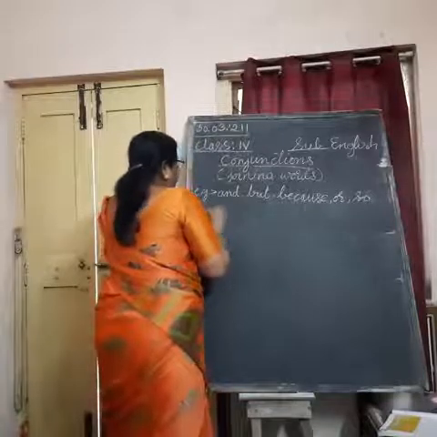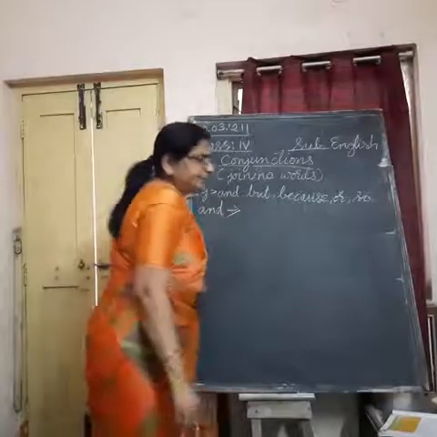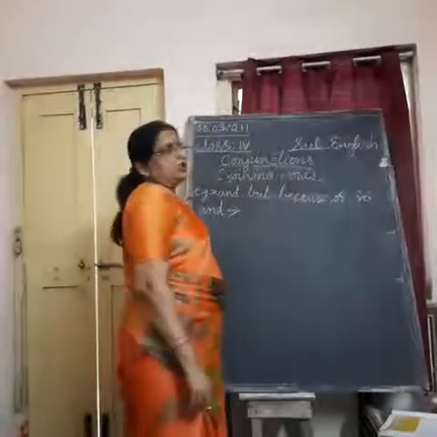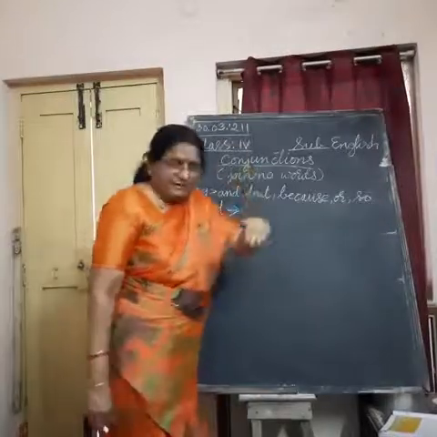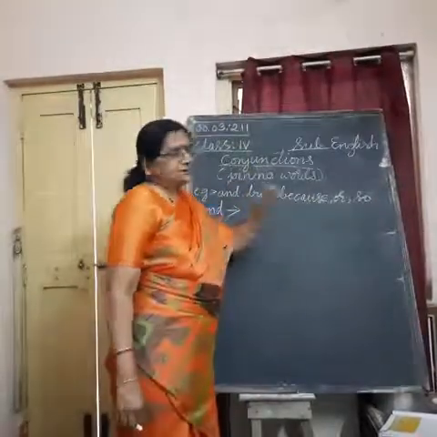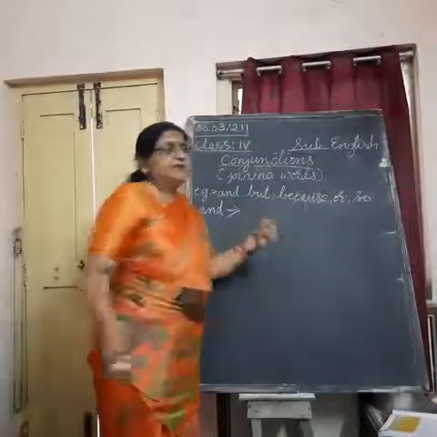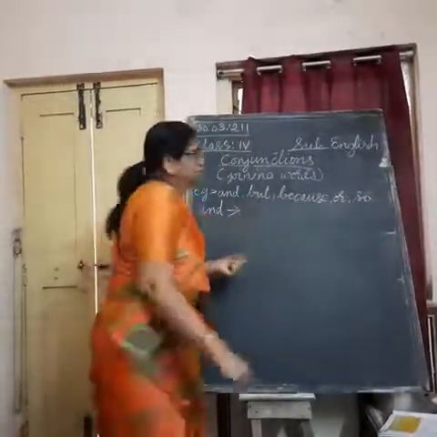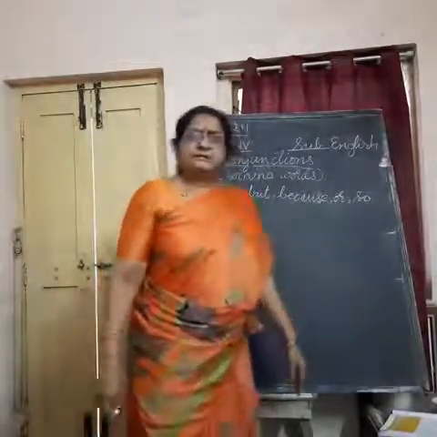For example, when we are showing the relation between two same objects or between two sentences which carry same meaning, then we use and. We use conjunctions generally when we join two sentences.